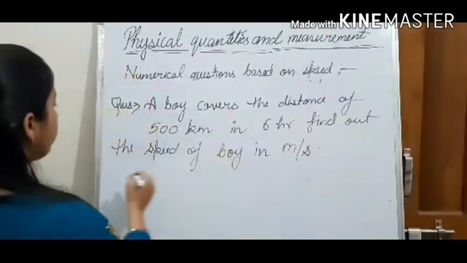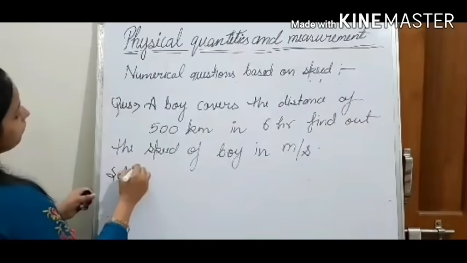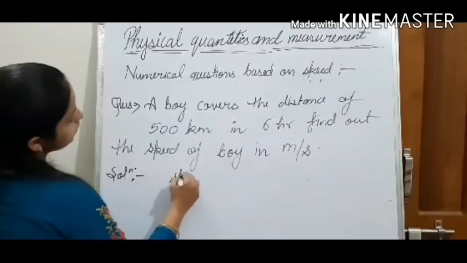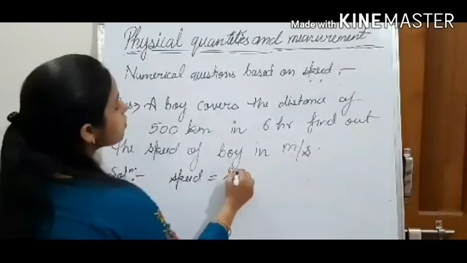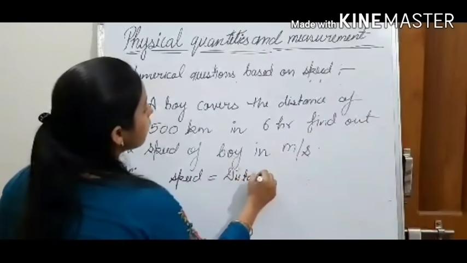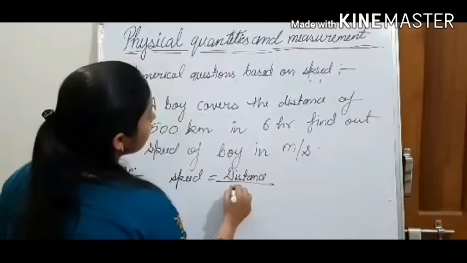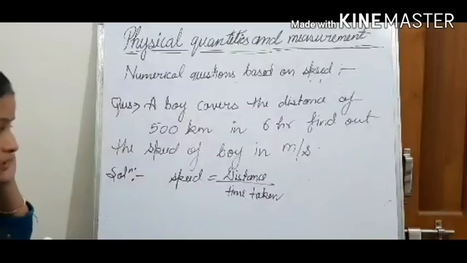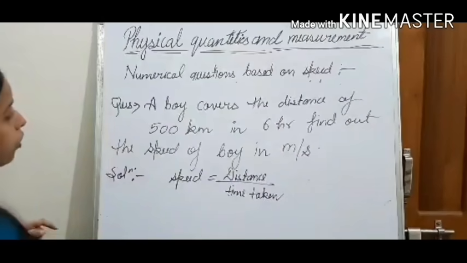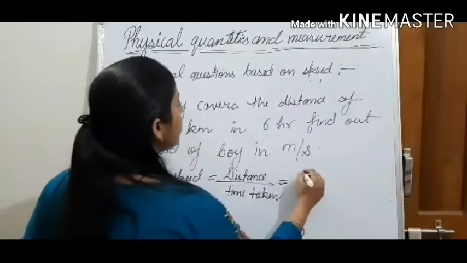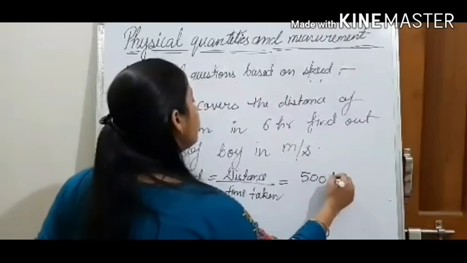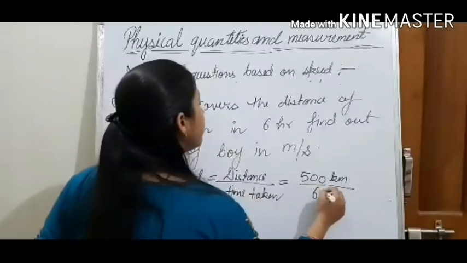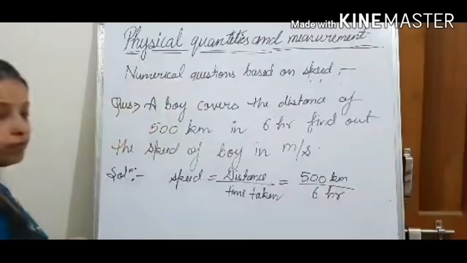So first of all we will find out the speed of boy. What will be speed? Speed is equal to distance traveled by boy upon time taken by boy. So distance traveled by boy is 500 kilometer upon time taken by him is 6 hours.